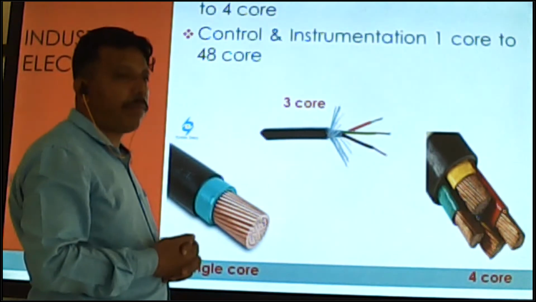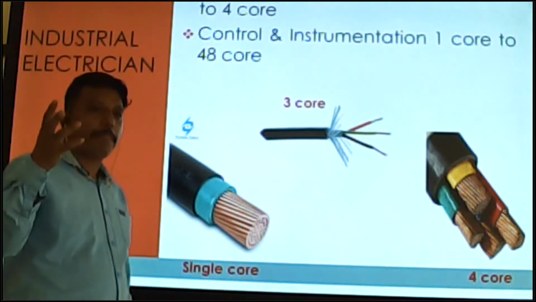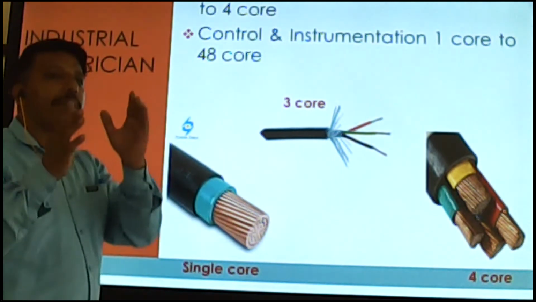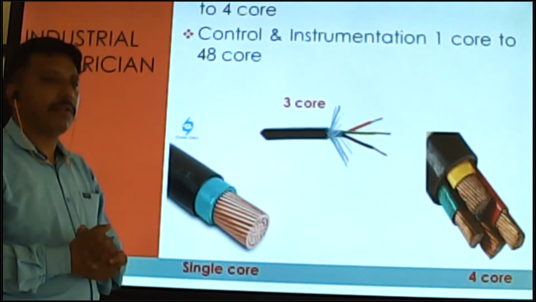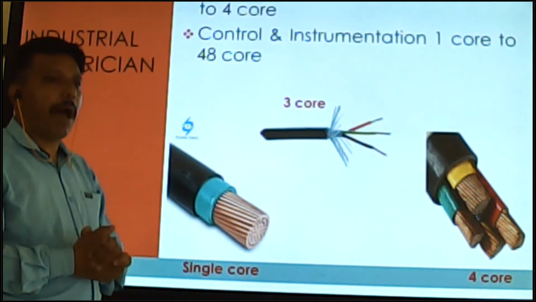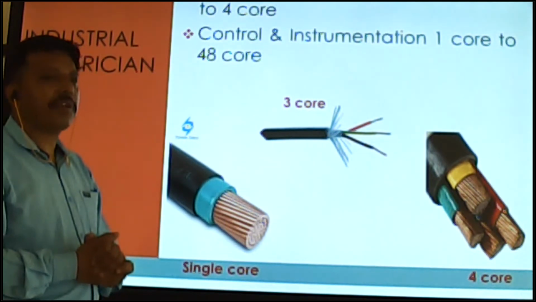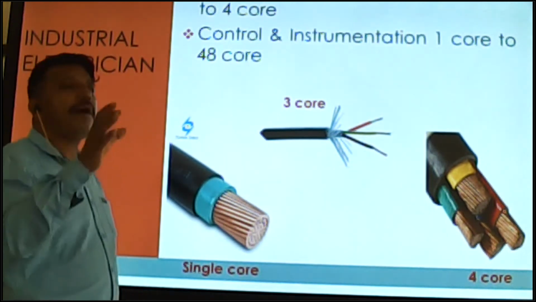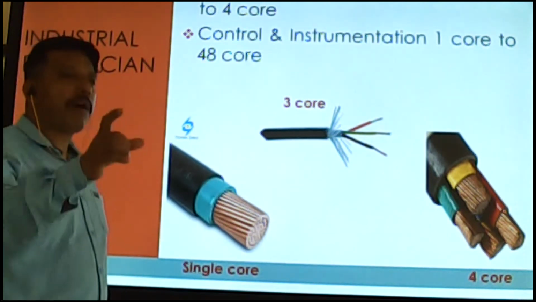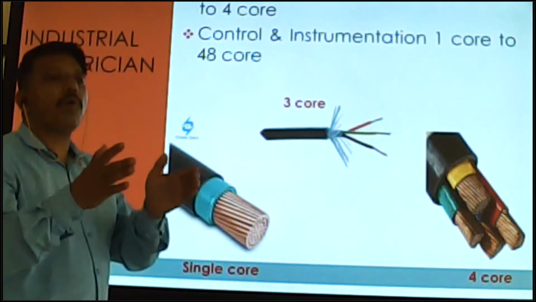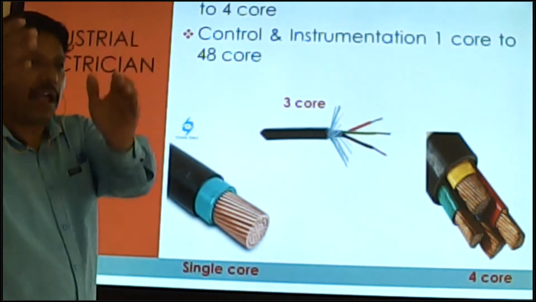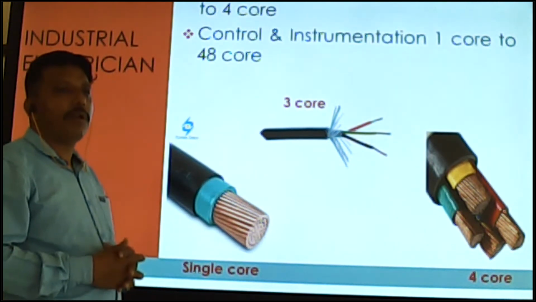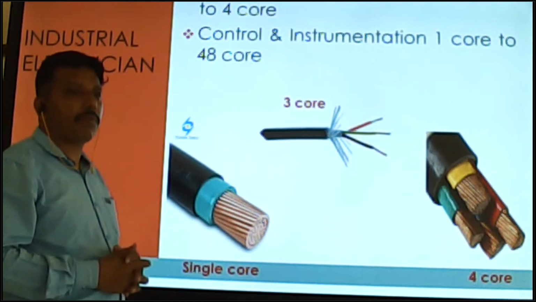So first, government power comes directly from the power plant to the transformer in the industry. From the transformer it goes out to the LB room, MB room or HB room, the high voltage, low voltage or medium voltage room.